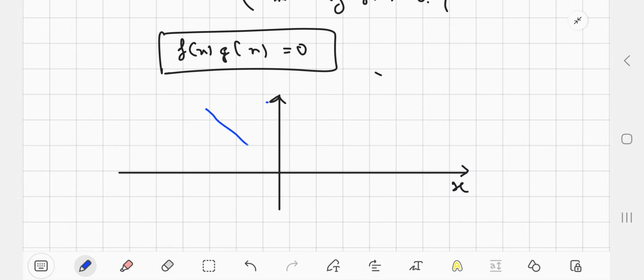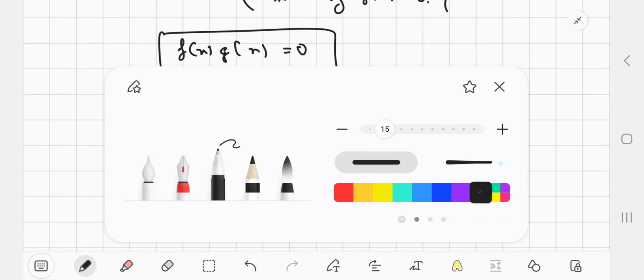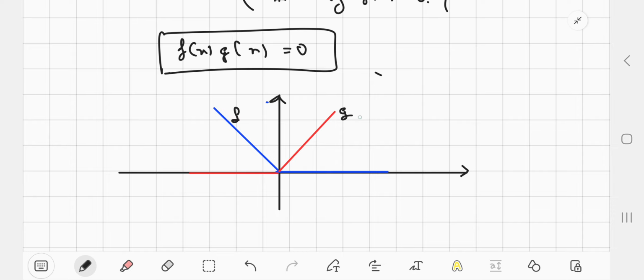So you can just think of it like this. Suppose this is f, and I choose g to be like this. Clear? Then you can easily observe that if this is f and this is g, then f dot g is clearly 0 at every point. Suppose I consider this to be [0,1]; then f dot g is 0 at every point in [0,1], right?